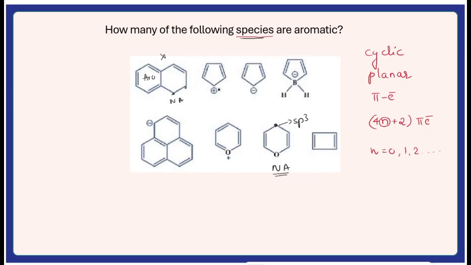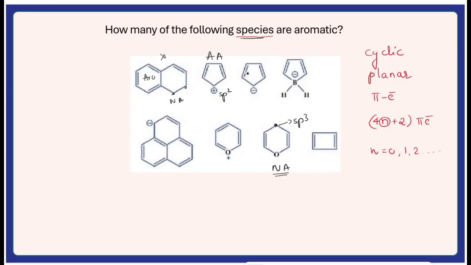What about here? The carbocation is there. That means the carbon here is sp2 hybridized. That means it gives planarity to the molecule, but it is not obeying Hückel's 4n plus 2 pi electron rule. In fact, it obeys the anti-aromatic rule, that is Hückel's 4n pi electron rule. Therefore, the given molecule is anti-aromatic in nature.